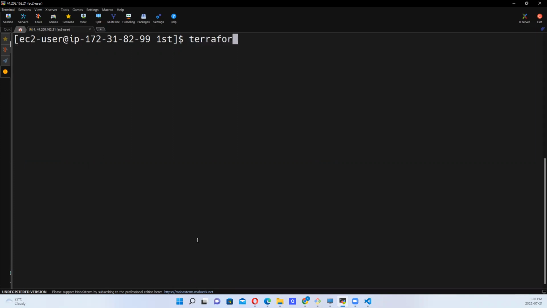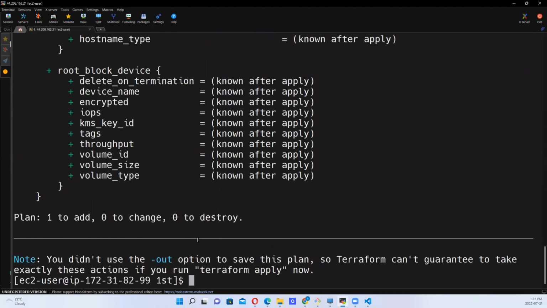Terraform plan. What terraform plan does is that it looks at the .tf script that we have, and tells us what needs to happen: to add, to change, nothing to change, to destroy, nothing.